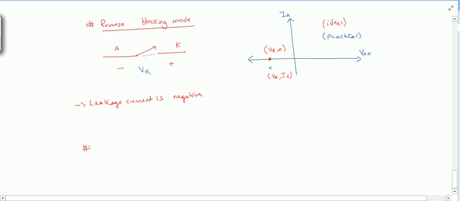So now the last mode is reverse conduction mode. This will be similar to forward conduction mode, just that there will be flow of current in the opposite direction.